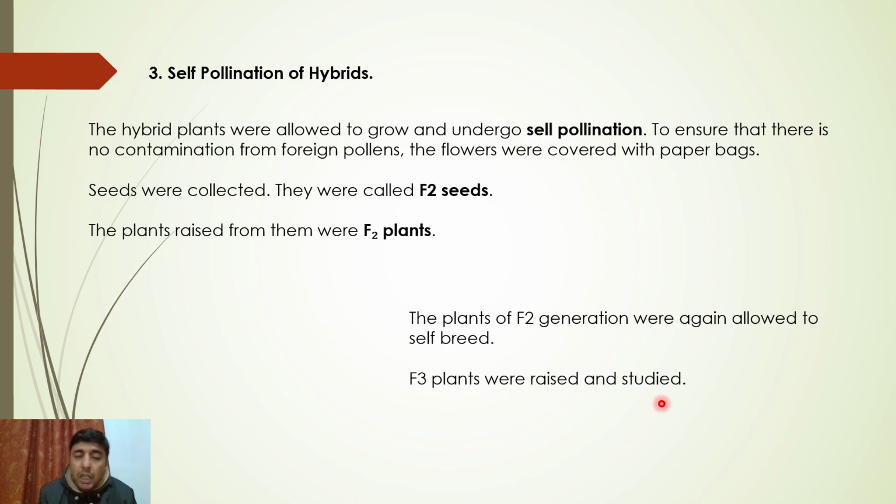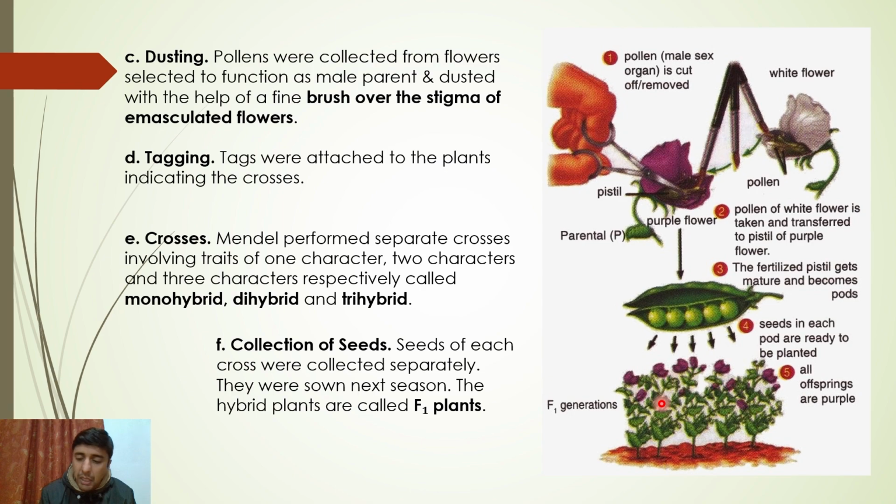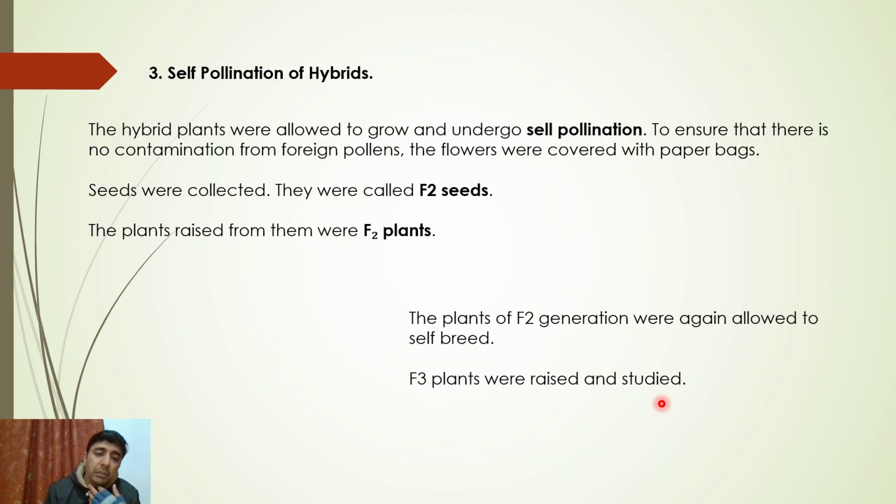But remember one thing, the seeds of the plants that were obtained by cross-pollination, in the previous slide, are known as F1 plants, and the seeds that are obtained after self-pollination are known as what, F2 plants. Don't worry, I will explain all these terms in detail in the next slides. This is just a broader view of how Mendel did his experiment. I'll be discussing each of these terms separately. I have kept separate slides.